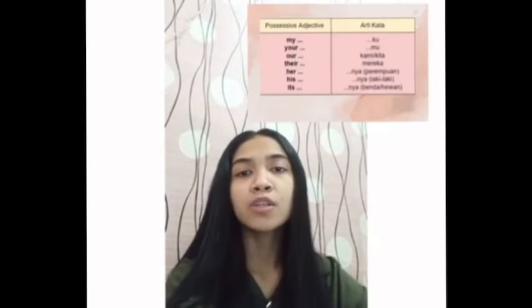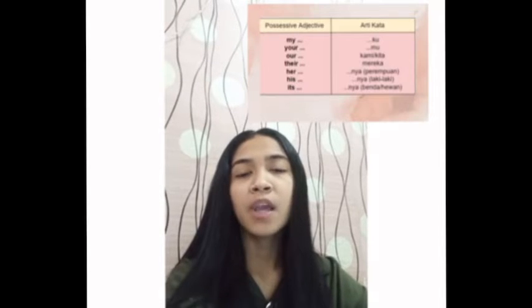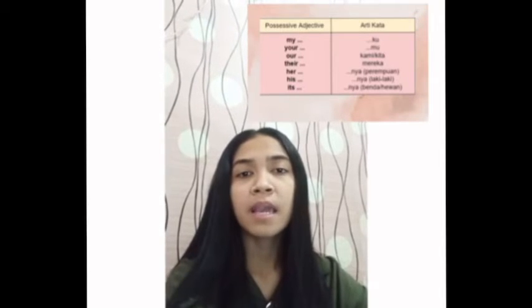Ada juga yang ketiga, possessive. Possessive ini ada possessive adjective dan possessive pronouns. Possessive adjective ini tidak digunakan untuk menggantikan kata benda, melainkan untuk menjelaskan sifat kepemilikan suatu benda dengan rumus possessive adjective plus noun. Contoh katanya ada my, your, our, their, her, his, and its.